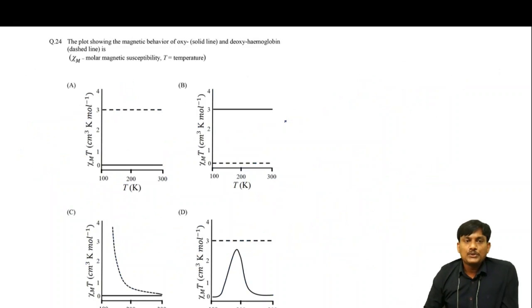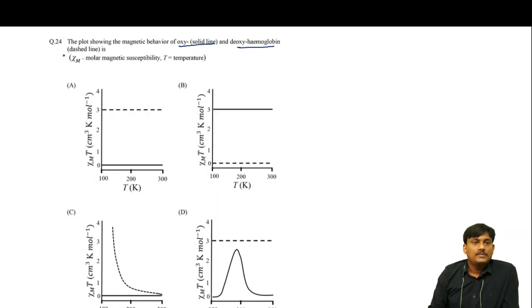The plot showing the magnetic behavior of oxy and deoxyhemoglobin. Oxy is the solid line and deoxy is the dashed line. Here, molar magnetic susceptibility and temperature.